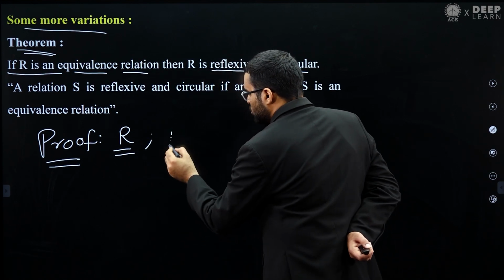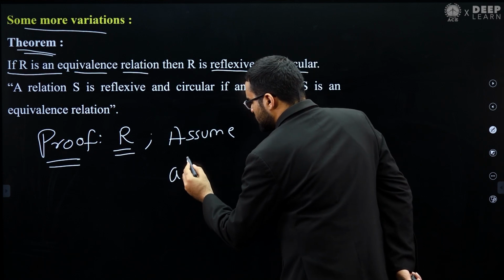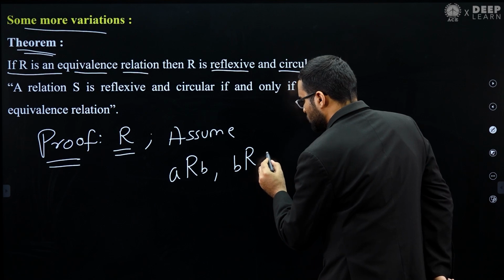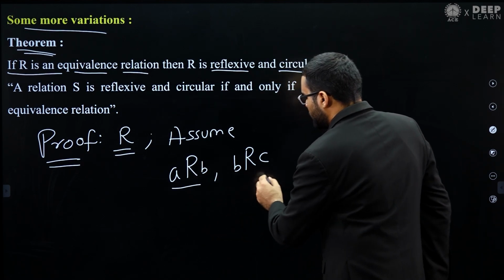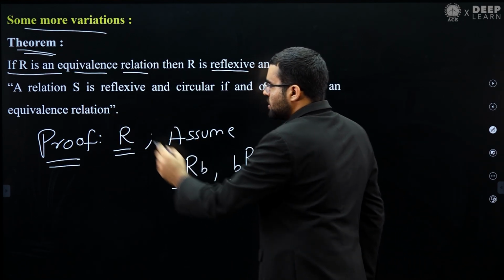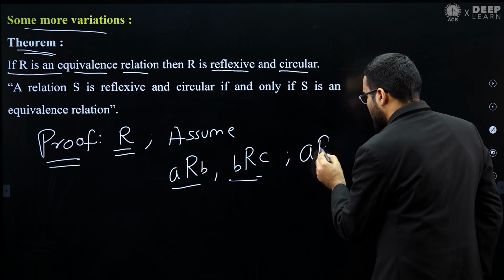See, let's assume that A is related to B and assume that B is related to C. Okay, then remember, I am assuming that A is related to B, B is related to C. Now remember, this R is an equivalence relation, so you can say that A is related to C.